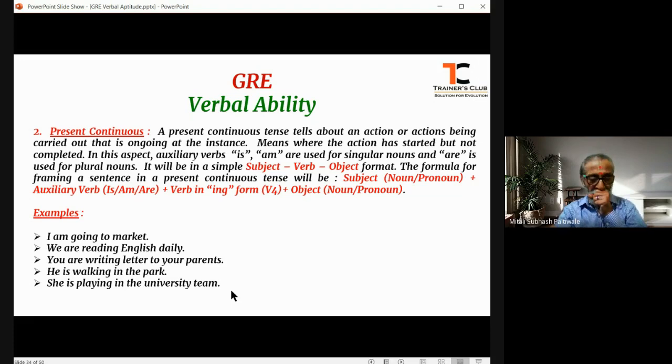So, most of us should understand this subject verb agreement and the pronoun agreement. Again, I remind you, pronoun agreement is that the pronoun that is being used should agree with the subject or the object as the case may be.